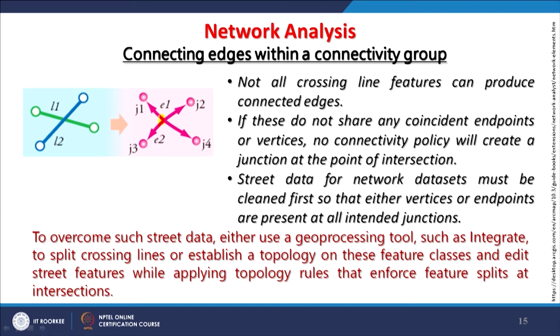Now, automatically these things cannot be done for, say, a road network or power network or rail network. So, that means human intervention would be required to declare which is the intersection, which is the junction, which is the edge, and so on and so forth.